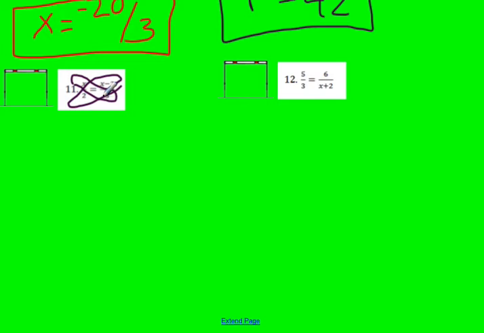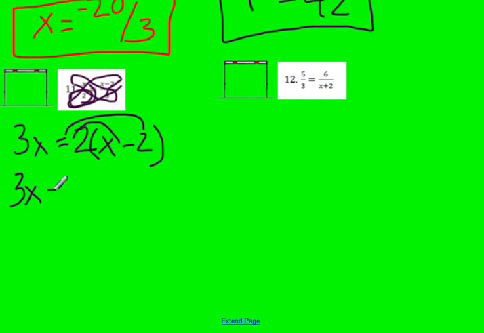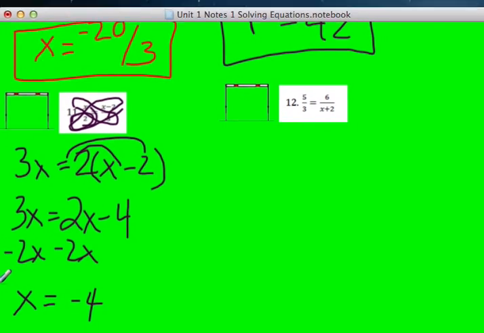So I'm going to do 3 times x, which is going to give me 3x, and then I'm going to take 2, and I'm going to multiply that times x minus 2, in parentheses. So notice when I took 2, I put the x minus 2 in parentheses. That's because that 2 needs to be multiplied to everything in there. So I have 3x here. 2 times x is 2x. 2 times negative 2 is negative 4. So then I'm going to bring this 2x over to the other side. So I'm going to go ahead and subtract 2x from both sides. Well, 3x minus 2x is just x. So then I get that x is equal to a negative 4.